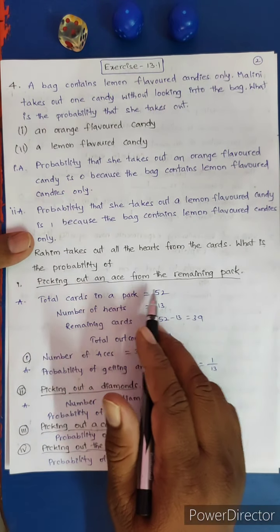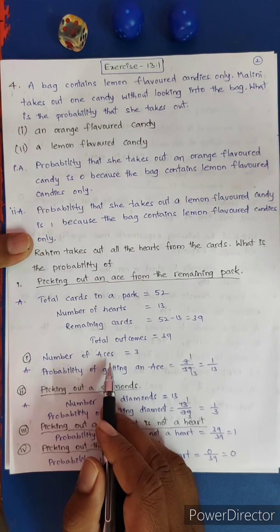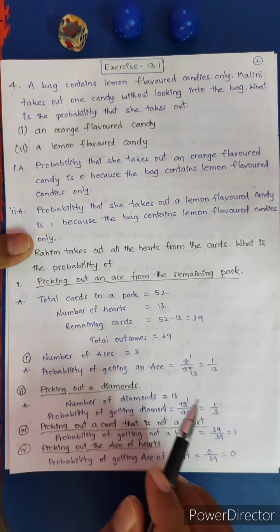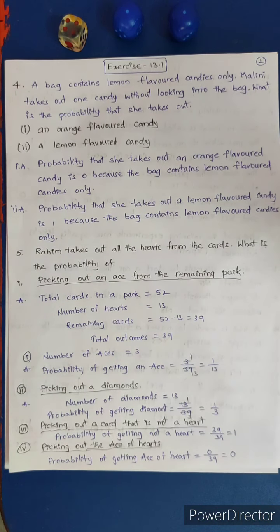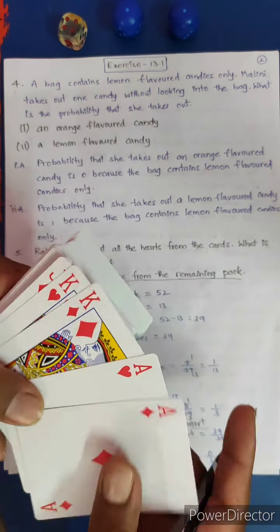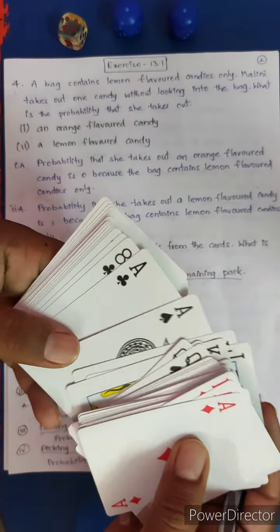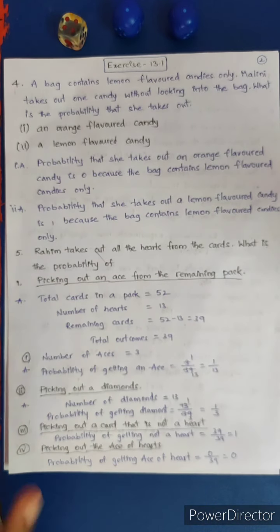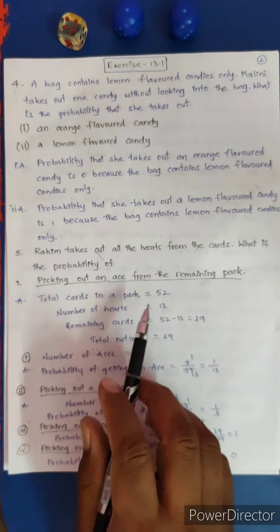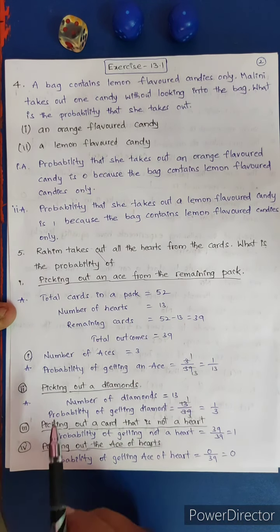Picking out an ace from the remaining pack. Total outcomes 39. Number of aces: how many aces in the total set of cards? 1, 2, 3, 4 aces. 2 red color aces, 2 black color aces. Total 4 aces. Among them, one heart color ace is already taken away. So the number of aces remaining is 3.